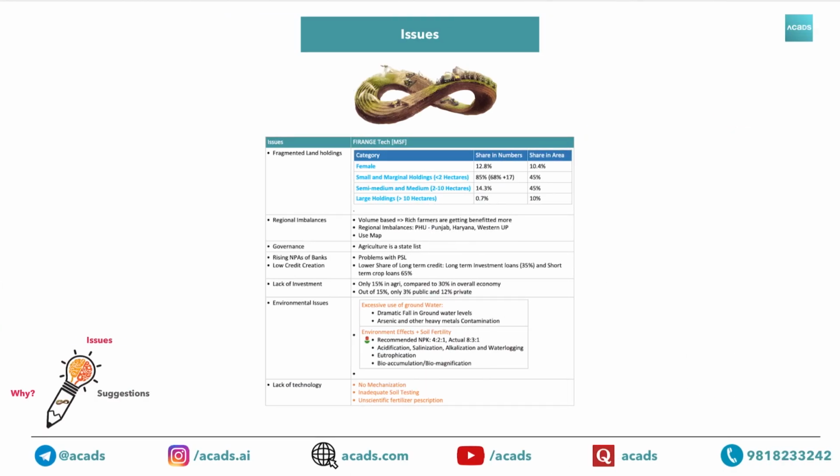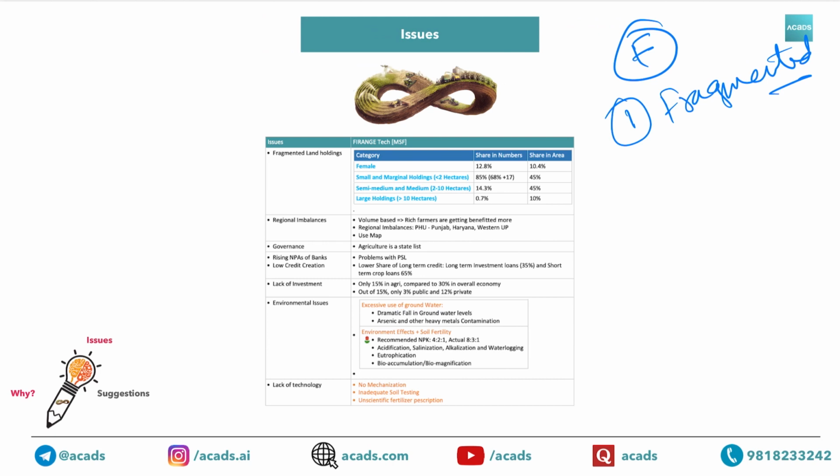What is Firangi? So number one issue that is common across all subtopics is about fragmented land holdings. So no matter what the topic is, ultimately fragmentation of land holdings or smaller size of land holdings is preventing economy of scale. So this is the root cause of most of the problems in agriculture. But instead of writing fragmented land holdings plain, you need to supplement it with data, definition, and other key points.